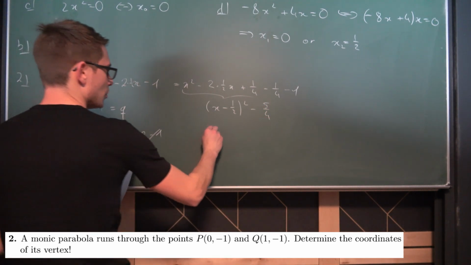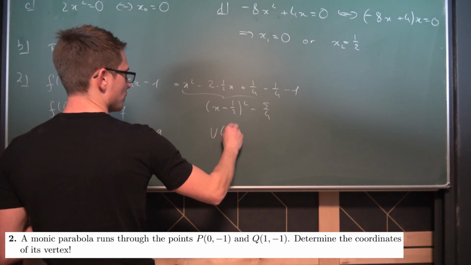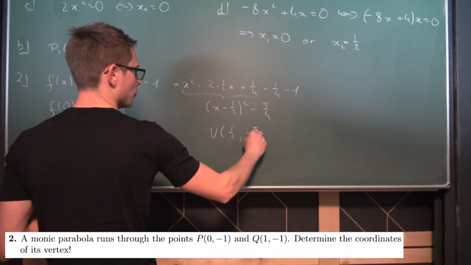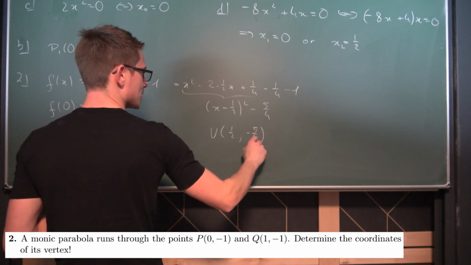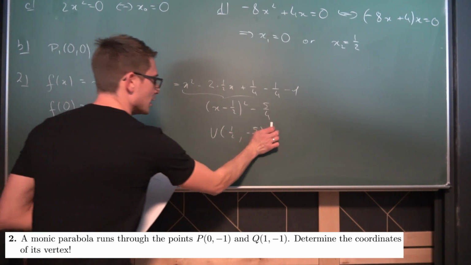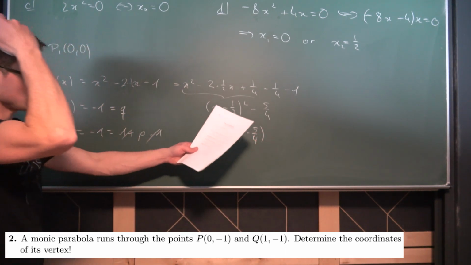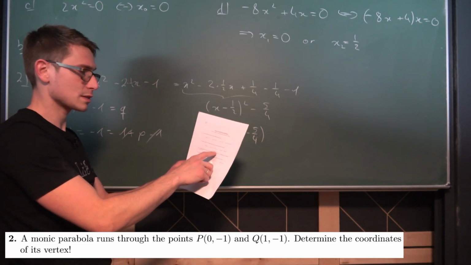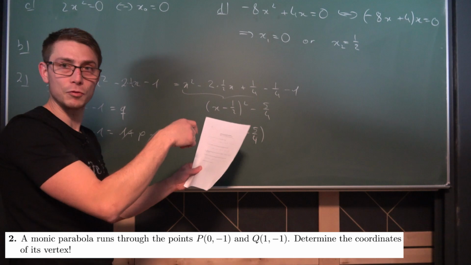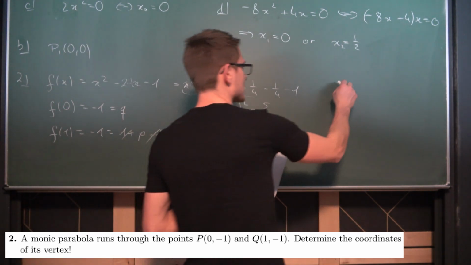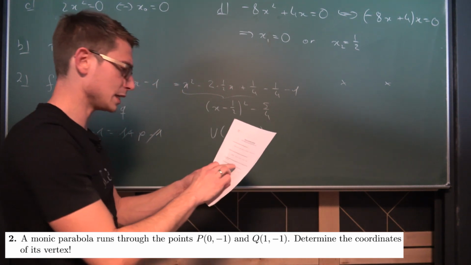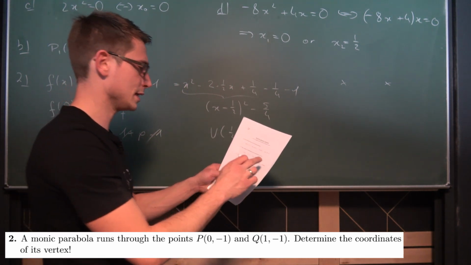-5/4. So the vertex lies at 1/2 and -5/4. And it does make sense that it must be at 1/2, at least when it comes to the x, because both of our y coordinates for those points are at -1. So we basically have something like this here on the same height, and they are basically 1 apart in x direction.